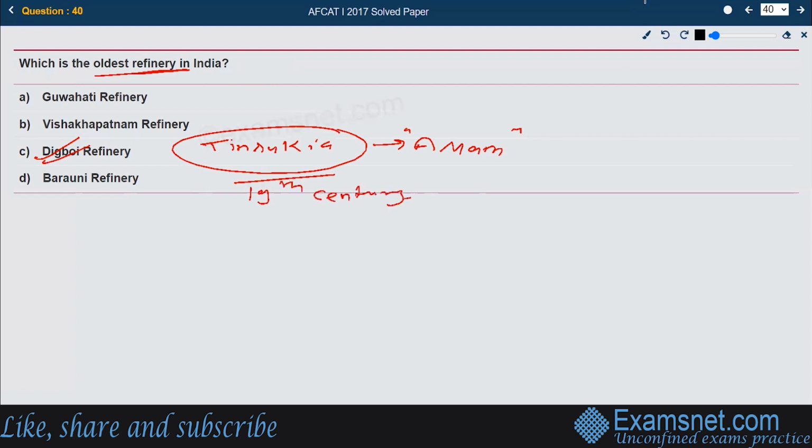The Guwahati refinery is set up at Noonmati in Guwahati. The Visakhapatnam refinery is in Visakhapatnam, Andhra Pradesh. The Barauni refinery was established in July 1964 in Begusarai district of Bihar. So the right answer is Tinsukia district, Assam, the Digboi refinery.